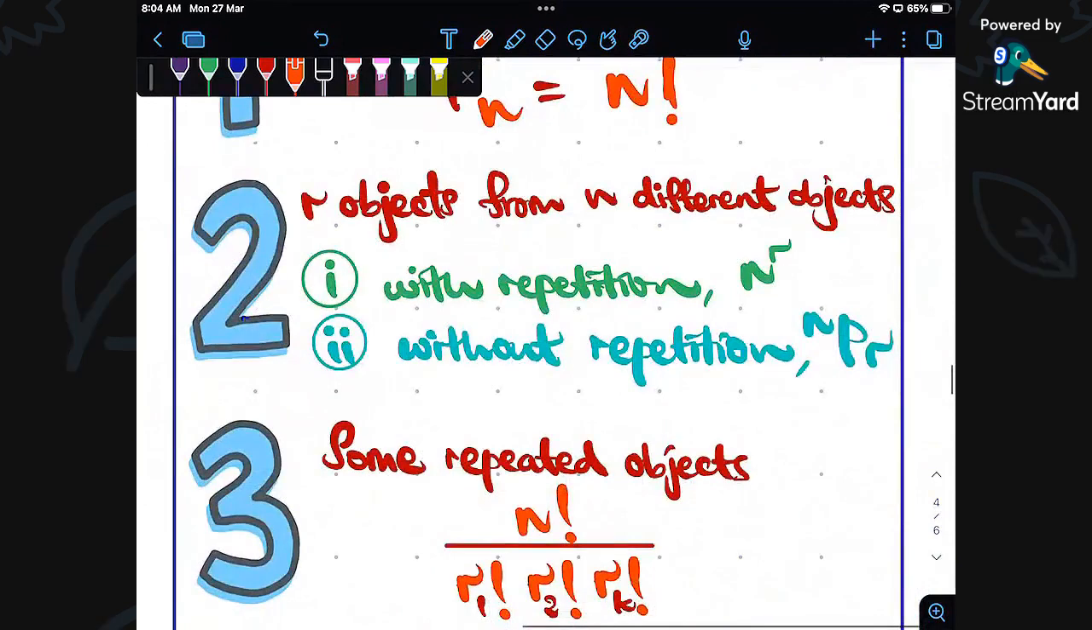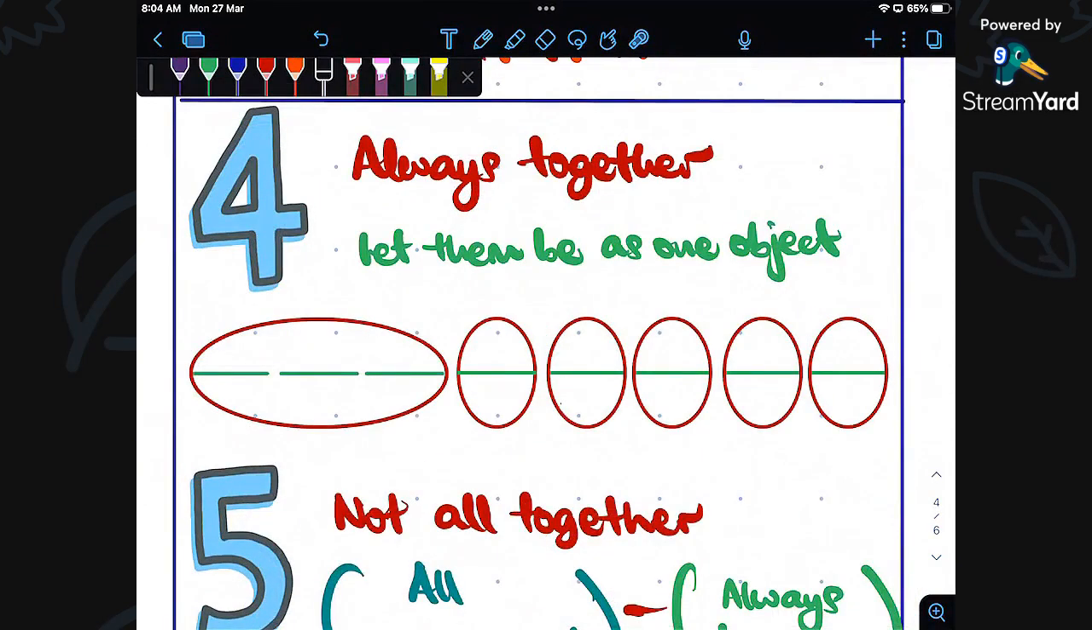So these are the three conditions that you will be learning in this topic, permutation. But in my notes here, I write it down as number 4, 5, and 6. Just so you know that all of this is actually permutations with